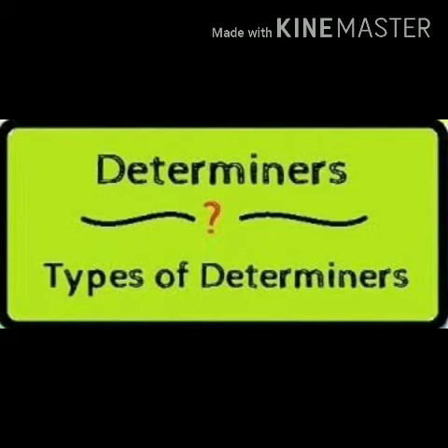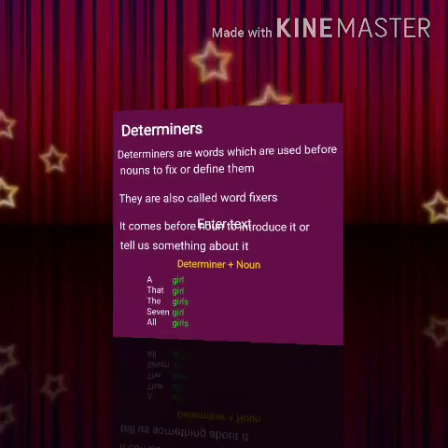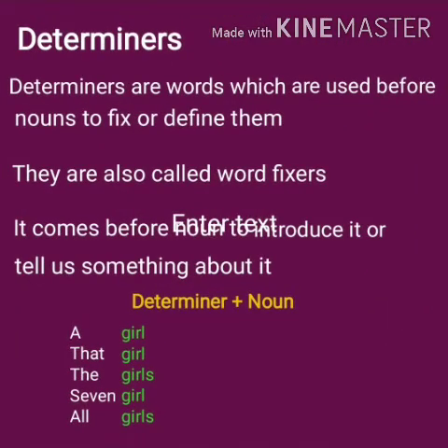Good morning, students. Today we will discuss a topic from grammar, that is determiners. What are determiners? Determiners are the words which are used before nouns to fix or define them. They are also called word fixers. Or you can say a determiner is a word that comes before a noun and helps to introduce the noun or tells us something about the noun.